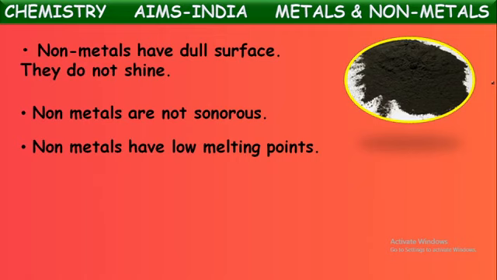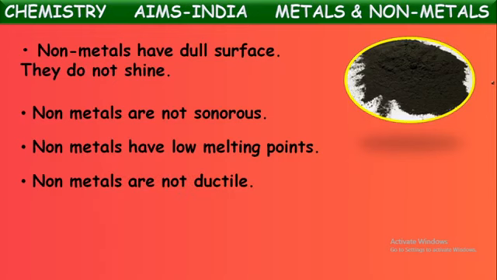Okay, that means non-metals have low melting points. I think you know what is meant by melting point. The temperature at which a solid converts into liquid state. Metals convert into liquid state at high temperatures, whereas non-metals can convert into liquid state even at low temperatures also. So we can say they have low melting points.